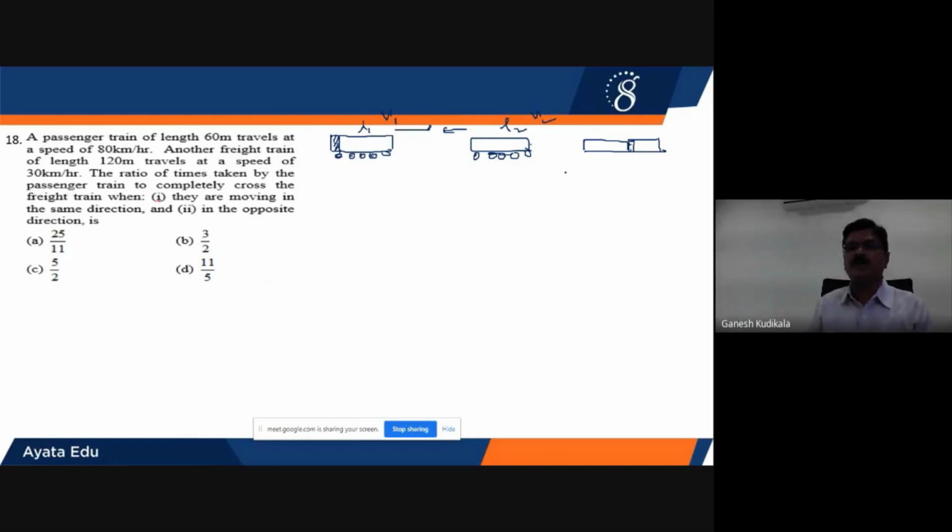That's why the total distance to travel to cross one or the other will become L1 plus L2. L1 is 60 meters and L2 is 120 meters, which will be equal to 180 meters. That is common for both the trains. Even if we observe the first train or the second train, to cross one or the other, the total length it has to travel will be L1 plus L2, equal to 180 meters.